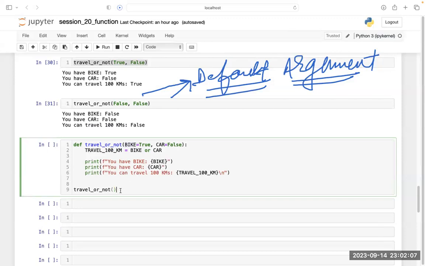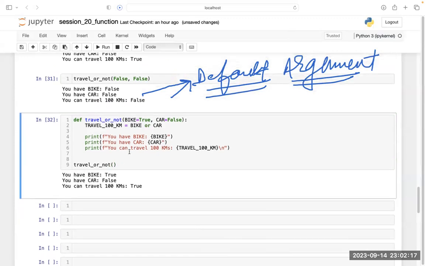Now, if I run this code and call this function here, I will get whatever is written inside my default argument. If I simply run this code, see, whatever I have put inside, this time I do not need to pass any argument here, because my argument is already defined. Default argument is already mentioned, so we do not need to pass an argument here. If you simply call this function, we will get my output.